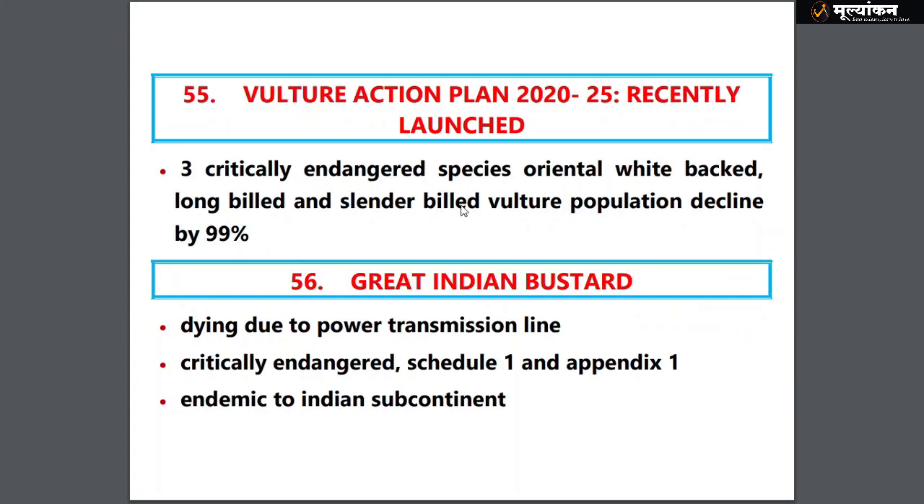Then we have the Vulture Action Plan. The three critically endangered are Oriental white-backed, then we have long-billed and slender-billed vultures, whose population declined by 99% due to diclofenac.